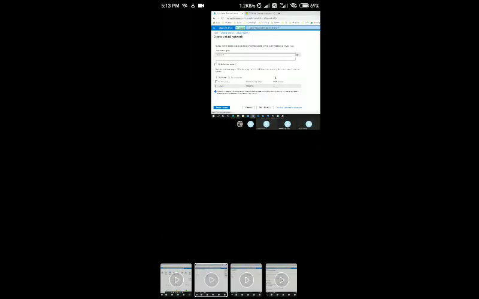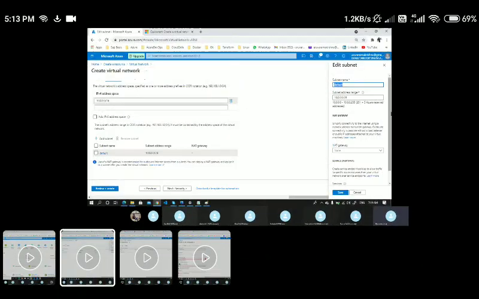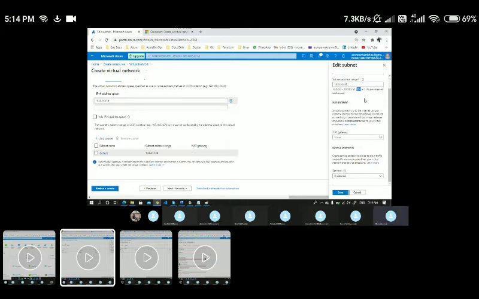If you want to make some changes here, instead of default, I would say subnet one. For this I'm taking a /24, and by taking a /24, I'm getting 256 IP addresses. Among the 256 IP addresses, 5 will be reserved by Azure, and available IPs are 251, which we have already discussed.